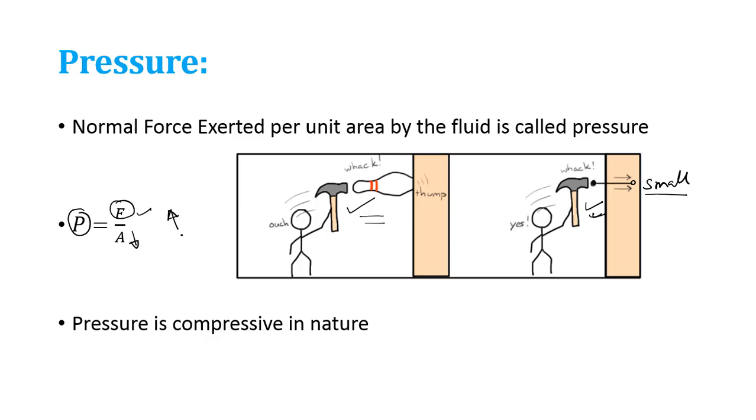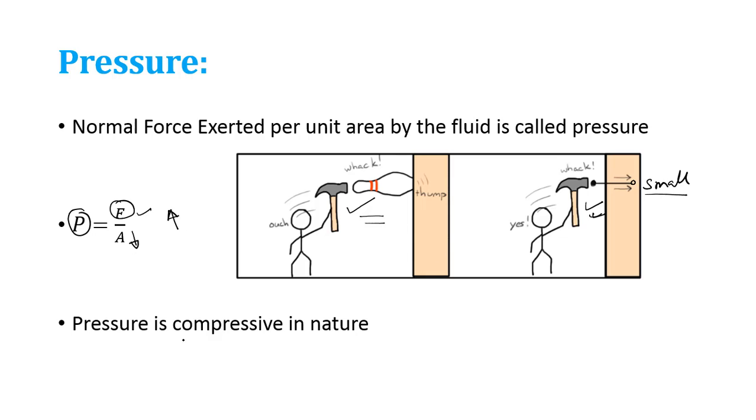When you apply the same force, due to its smaller normal area, the pressure generated in the nail is higher as compared to the bowling pin. So the nail is able to penetrate, while the bowling pin will be difficult to penetrate inside the wall.